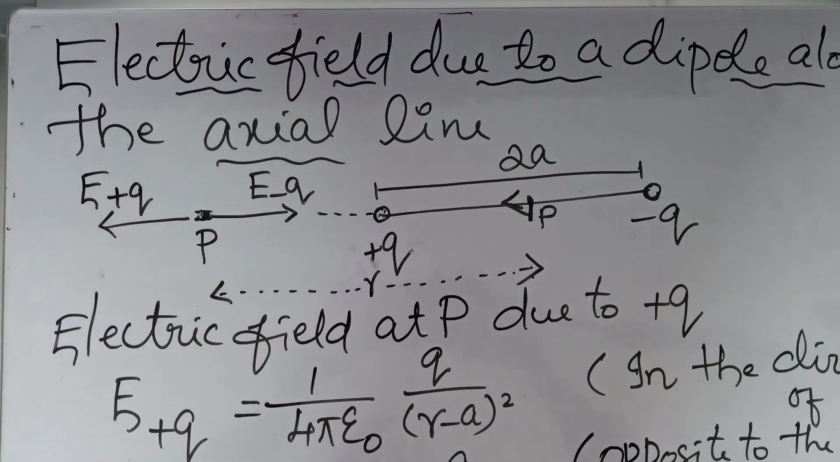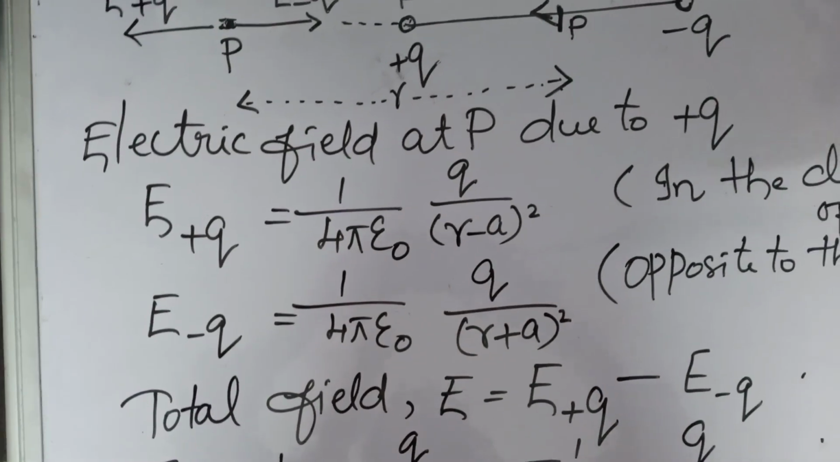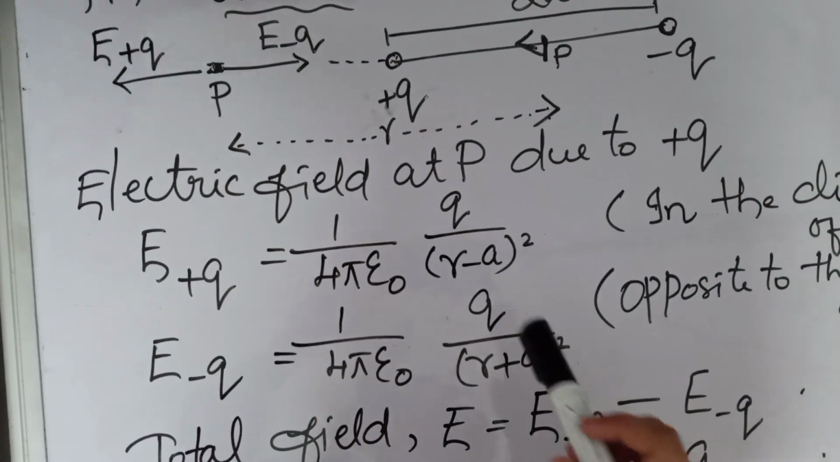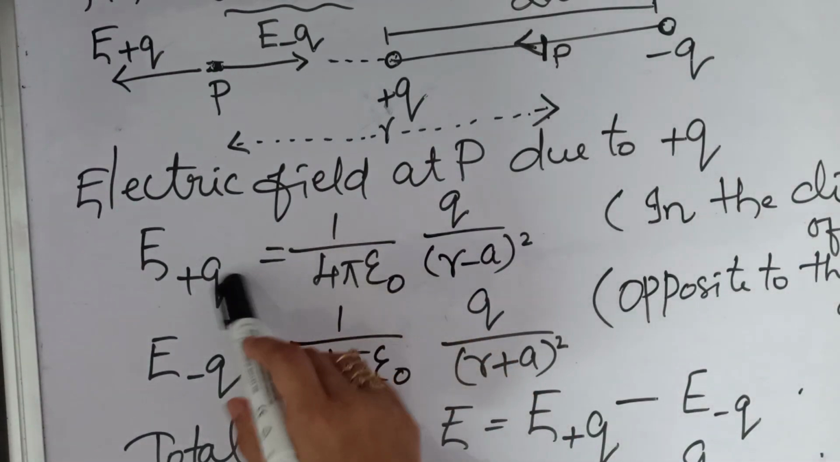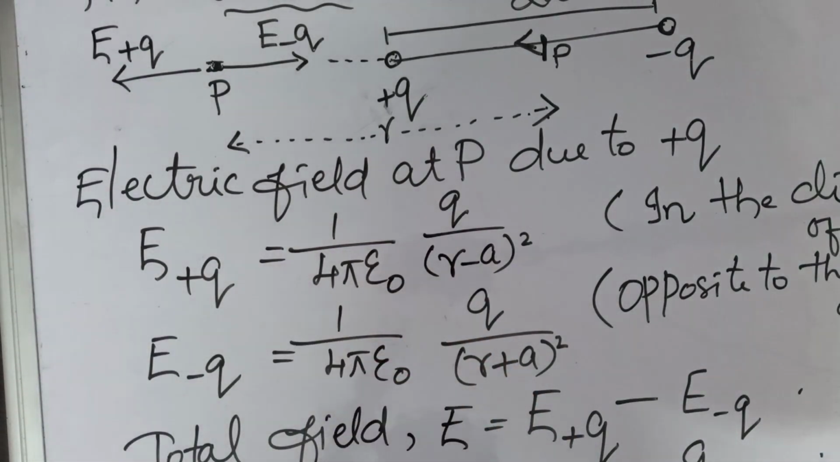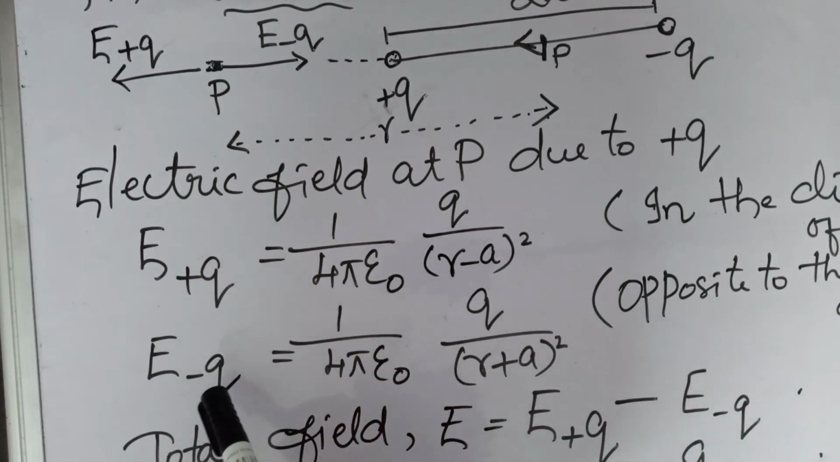So we can write it as 1 by 4 pi epsilon 0 q by (r plus a) the whole square, and the direction is as shown here. Okay. So we have two equations, that is E plus Q and E minus Q. Now we have to find the total field. How can we find the total field? That is E plus Q plus E minus Q.